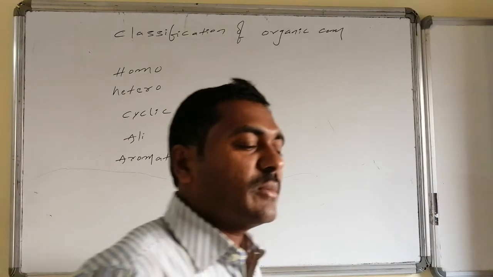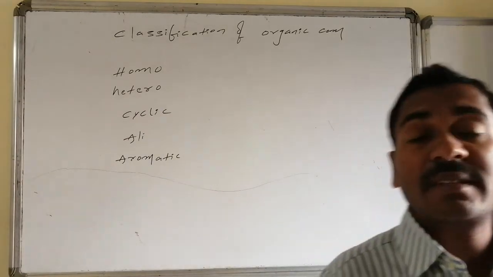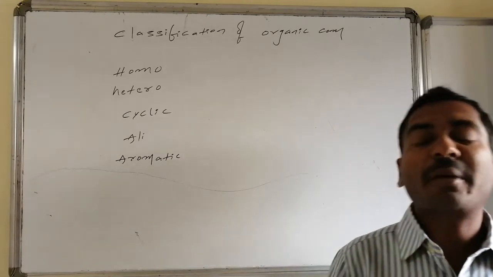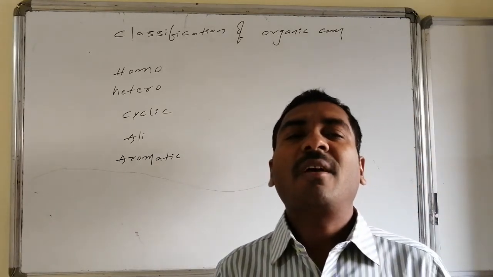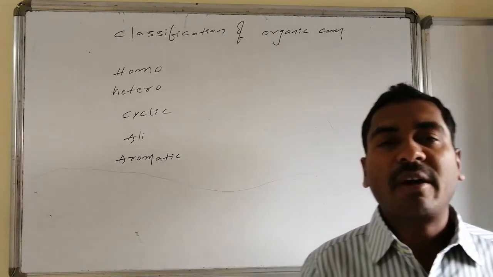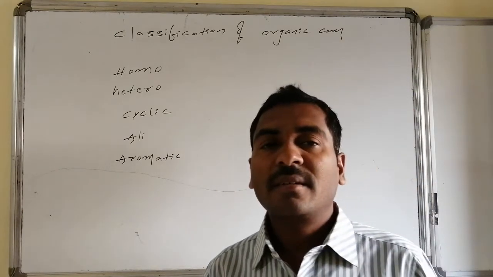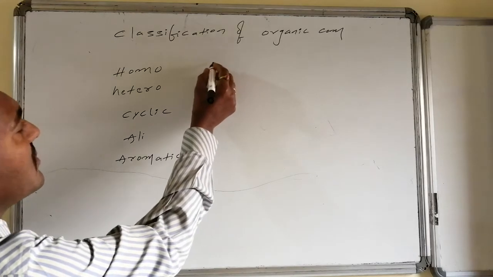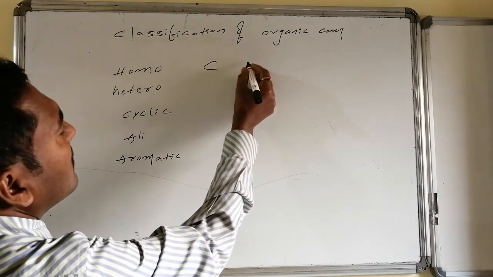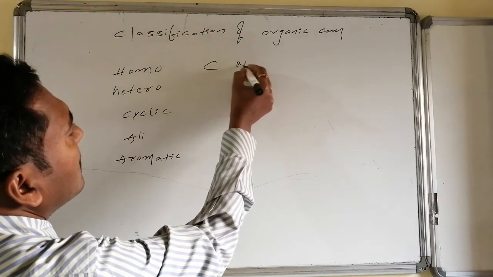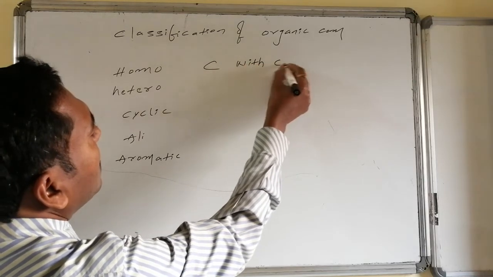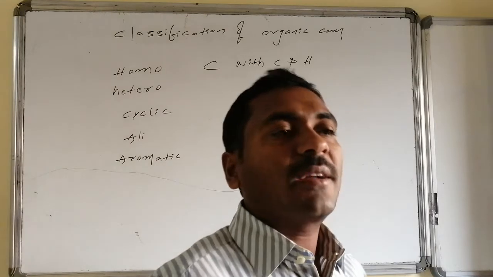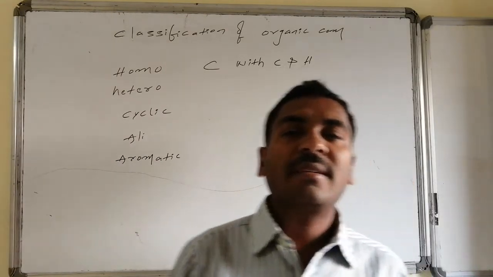Homo stands for similar. Homo stands for the same. Homo stands for one variety. Homo stands for primary. Homo stands for the always reoccurring chemical combination present in organic compounds, and that particular chemical combination includes carbon with carbon and carbon with hydrogen.